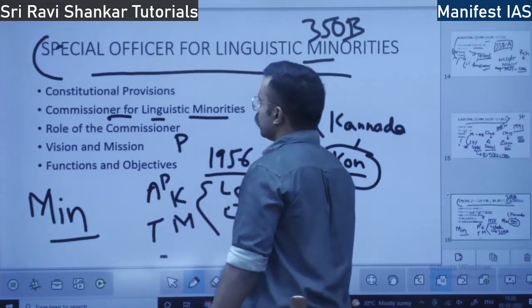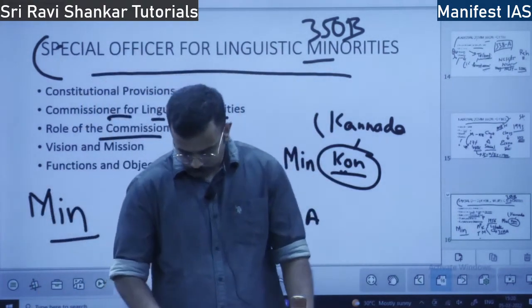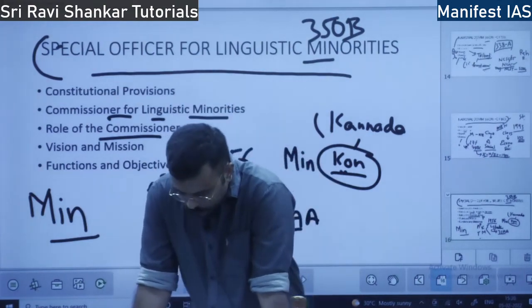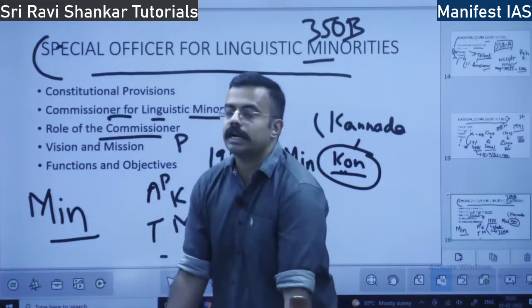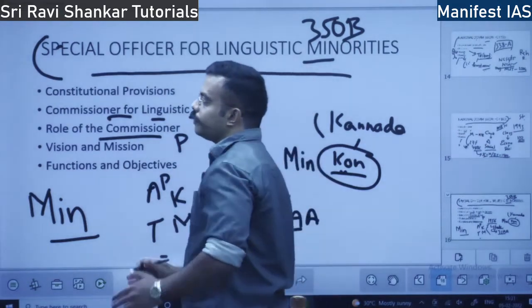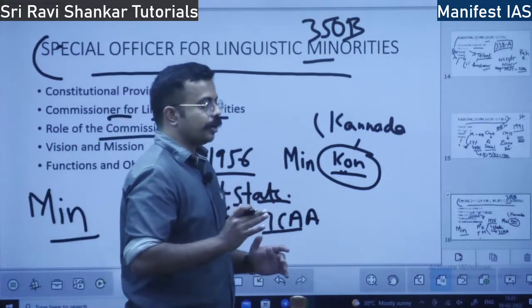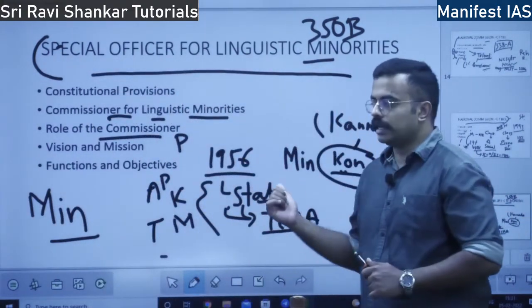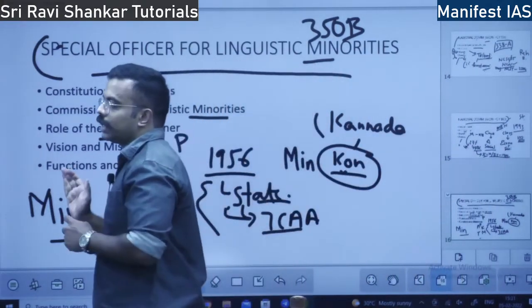Role of the Commissioner. What does he do? This constitution and government provide a lot of safeguards for linguistic minorities. For example, in Karnataka, Urdu is taught as a language in some schools. That is the protection given to Urdu speaking people.